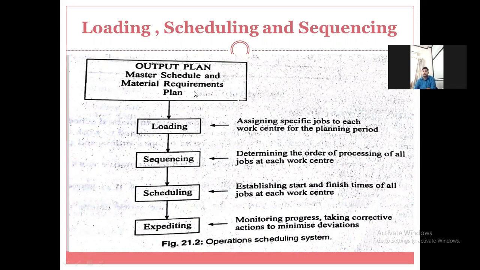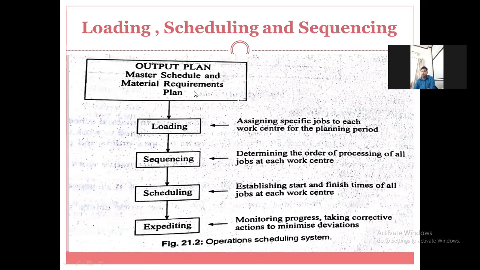Then second stage is sequencing. Sequencing is nothing but determining the order of processing of all jobs at each work center.